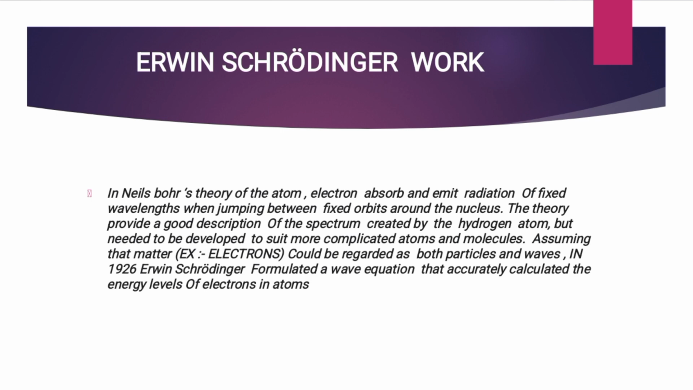Erwin Schrödinger's work. In Niels Bohr's theory of the atom, electrons absorb and emit radiation of fixed wavelengths when jumping between fixed orbits around the nucleus. The theory provides a good description of the spectrum created by the hydrogen atom, but needed to be developed to suit more complicated atoms and molecules. Assuming that matter, for example electrons, could be regarded as both particles and waves, in 1926 Erwin Schrödinger formulated a wave equation that accurately calculated the energy levels of electrons in atoms.